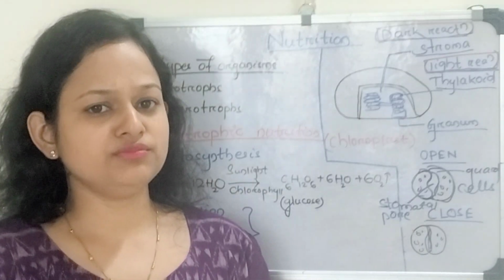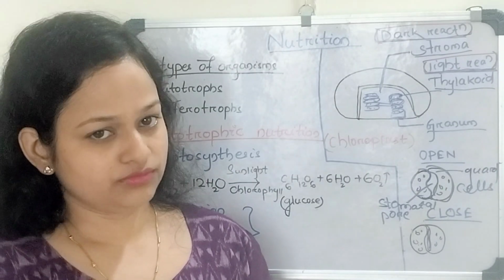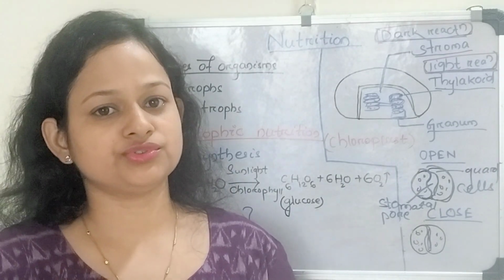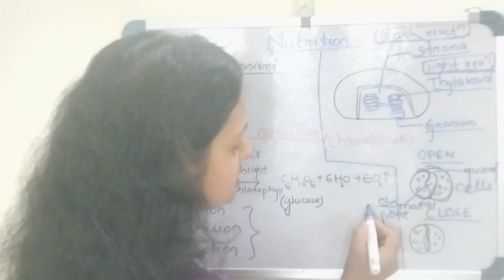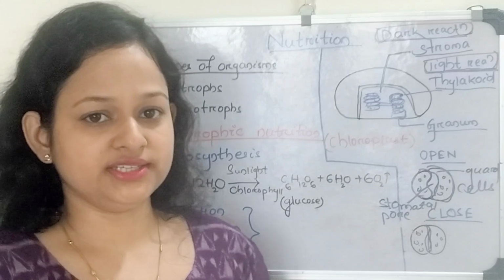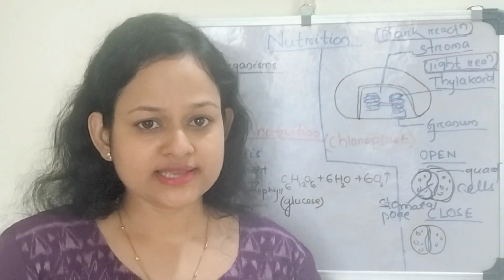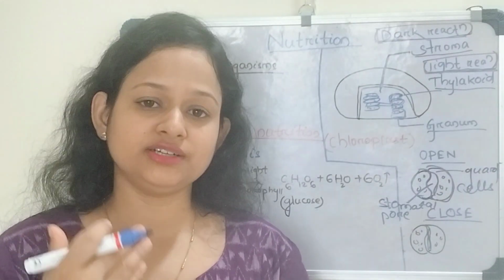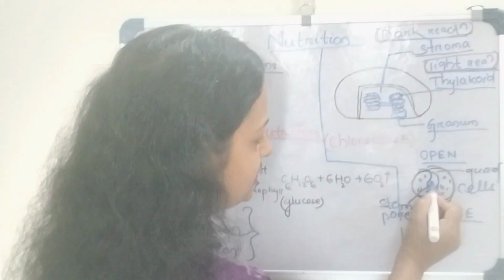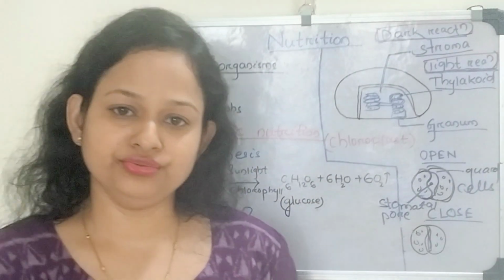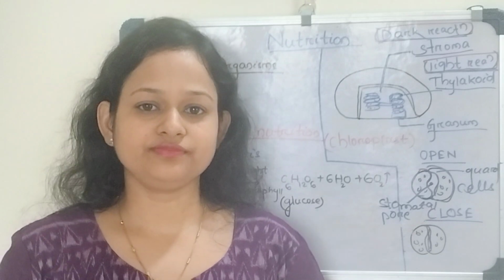So there is very much need of water for the plant to carry out the process of photosynthesis. There is another function of this stomatal pore, that is the exchange of gas. The carbon dioxide that we need for photosynthesis enters through this stomatal pore into the leaves.